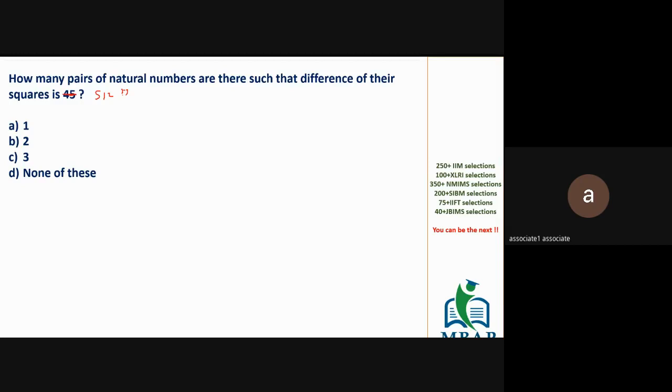5 and 2 is what? 5 and 2 is an even value. So you will not get a pair of odd into odd. The only thing that you have to look into is how many even pairs you get. For 5 and 2, how many even pairs? It's a very simple way of solving. It's either even into even or odd into odd. The question to you is how many even pairs are possible?